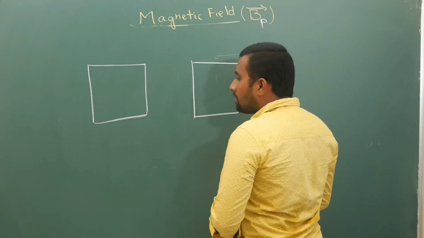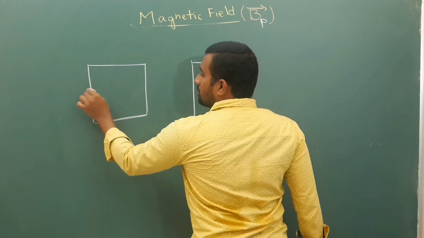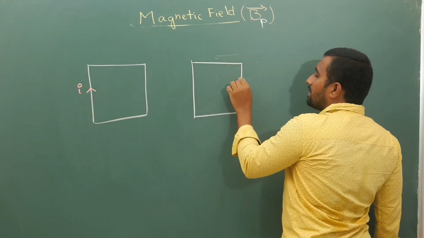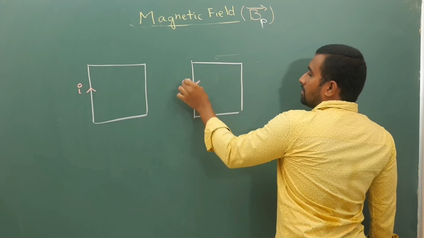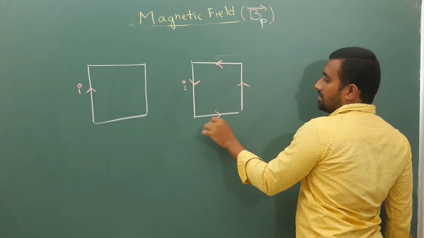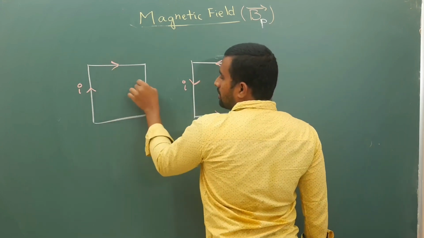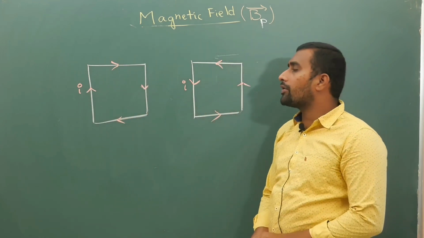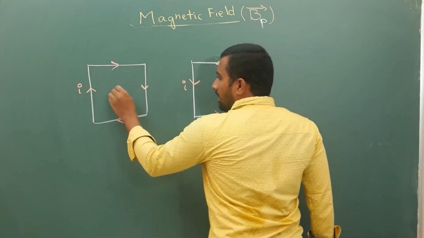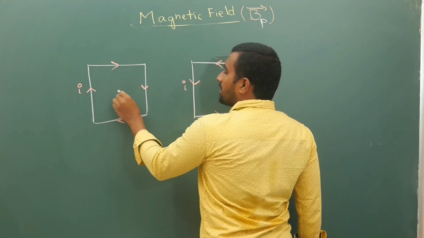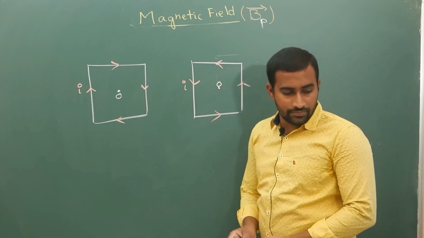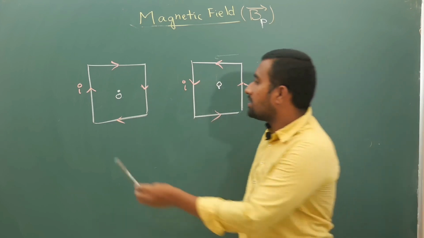Now in one loop, let us say I am sending out clockwise current, in another loop I am sending out anti-clockwise current. So current is going like this in the second loop, current is going clockwise in this loop. Now for loops it's not going to be a big deal. So at the center point, if you are trying to calculate direction here,